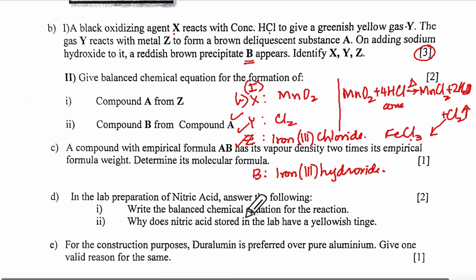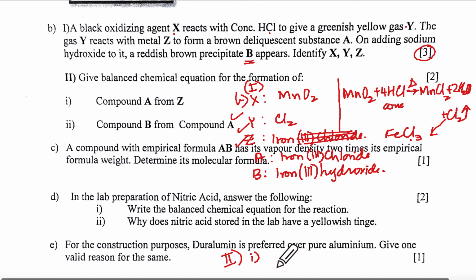Then your second part. For the second part, what are they saying? Give balanced equation from A to Z. What is A? Brown deliquescent substance A, FeCl3. Hey, 1 minute. What is Z? Metal Z. Metal Z is only iron. Yes, ma'am. A is iron 3 chloride. Sorry, mistake happened. Double check like this, okay?